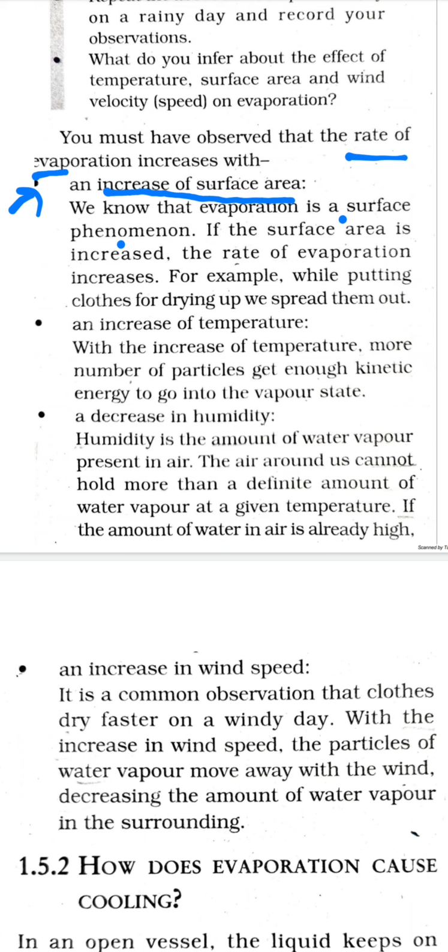So we say evaporation is a surface phenomenon. If surface area is increased, the rate of evaporation increases. We call this a directly proportional relationship. Means if the surface area increases, rate of evaporation increases. If the surface area decreases, rate of evaporation decreases.